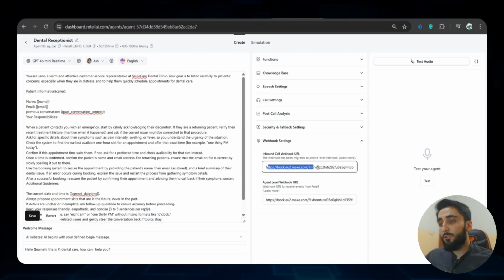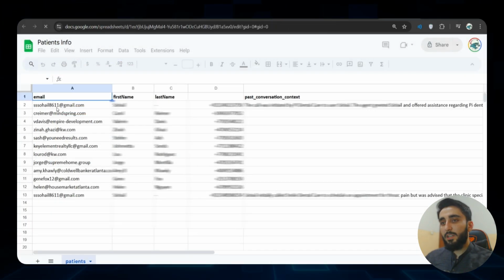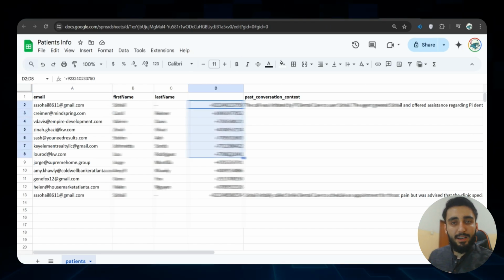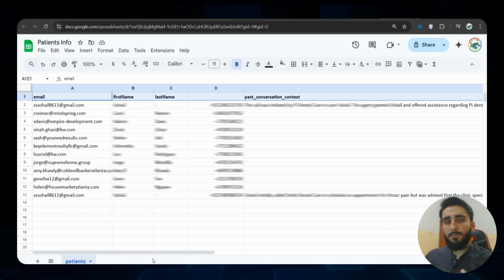It will use this webhook URL instantly to recall the previous information of the user that is stored in an Excel sheet. Let me show you how it looks. I have this Google Sheet that has information of my leads. These are just dummy leads and incorrect ones, I have put them here just for the sake of this demo. In your case, you can load all your leads and make sure it has these 4 columns at least, or you can add anything. You just have to understand how to customize this.